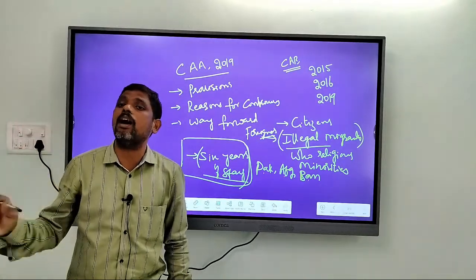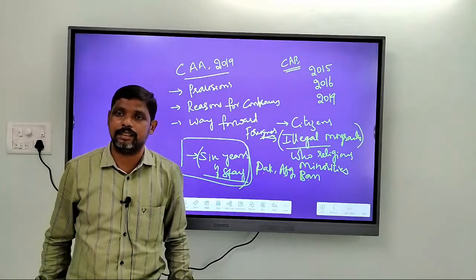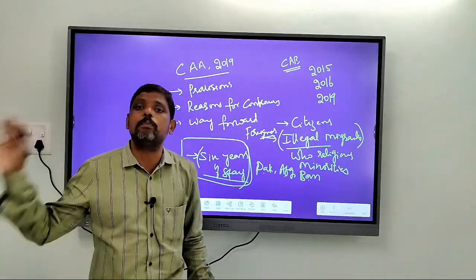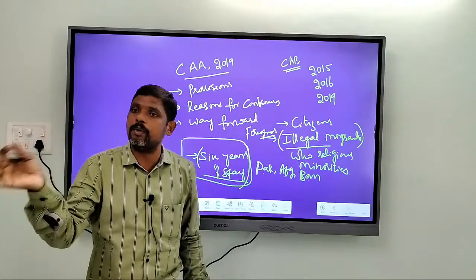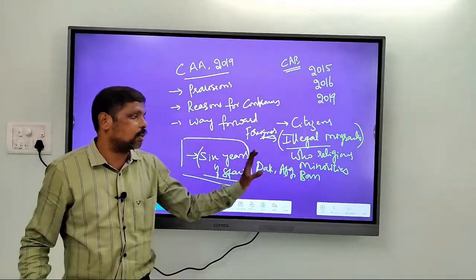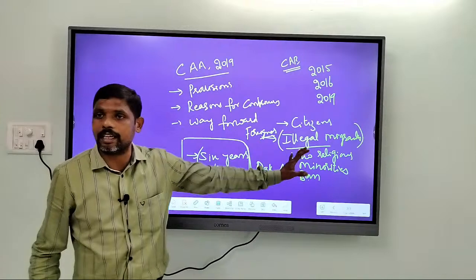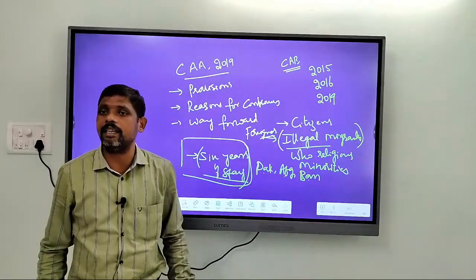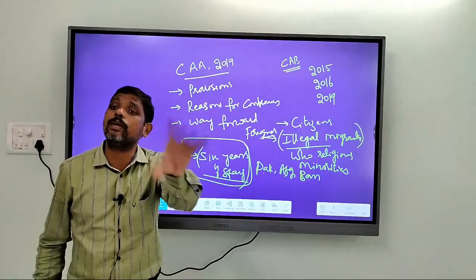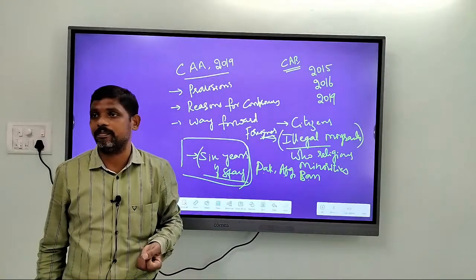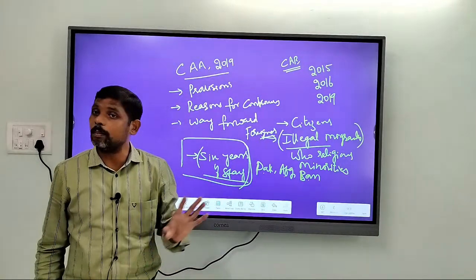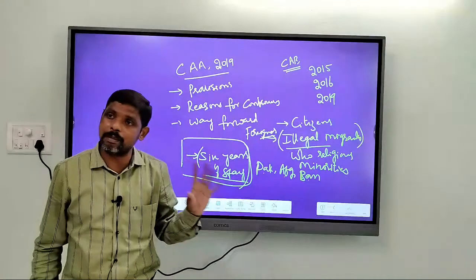They should prove that they are minorities of this country. Somehow they should prove. Upon proving, they can be given Indian citizenship. Then what about the people who cannot prove themselves? Can they be given citizenship?